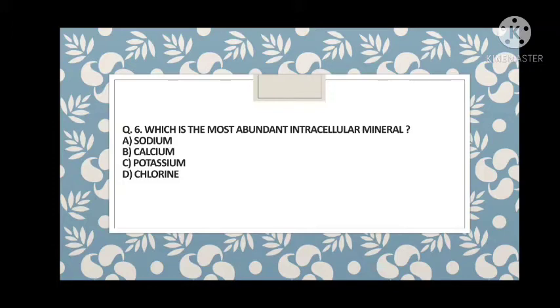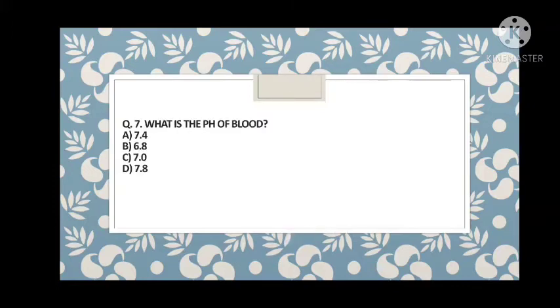But what about the extracellular matrix? If they ask which is the abundant extracellular mineral, then you have to answer A, sodium, not chlorine. So sodium is the abundant extracellular mineral and potassium is the abundant intracellular mineral. This question is from general physiology. So guys, what is the pH of blood? This is a very important question and they have asked it many times. A is 7.4, B is 6.8, C is 7.0 and D is 7.8.